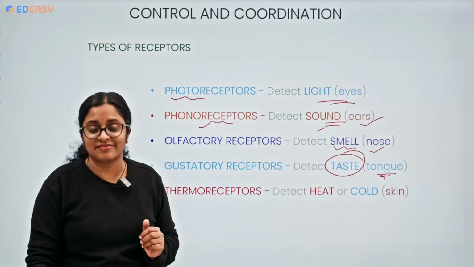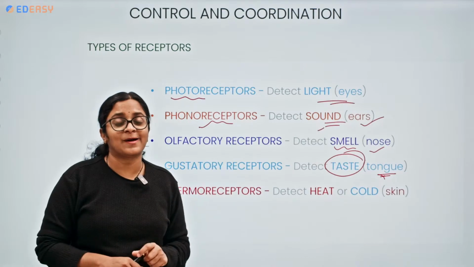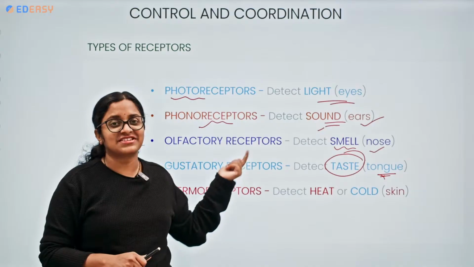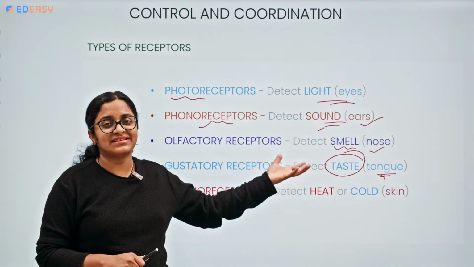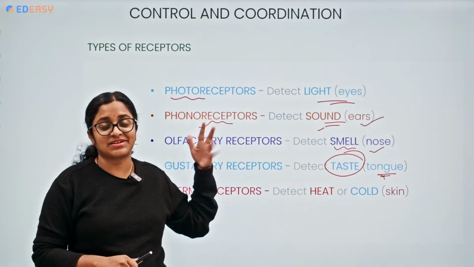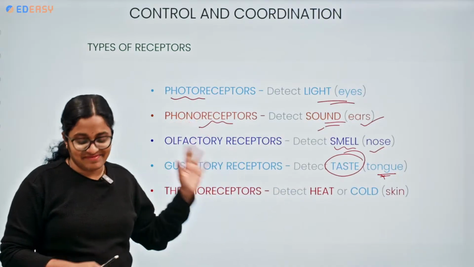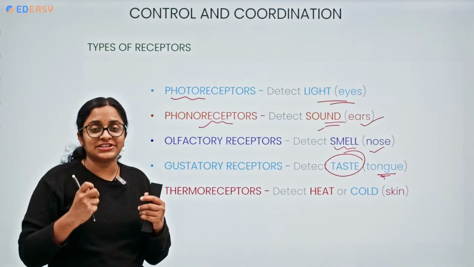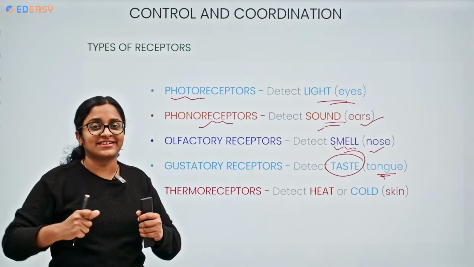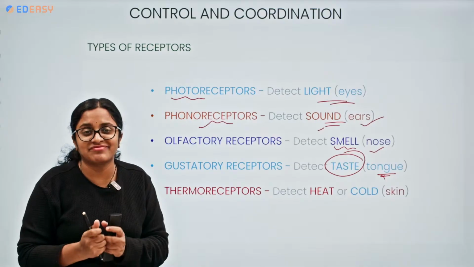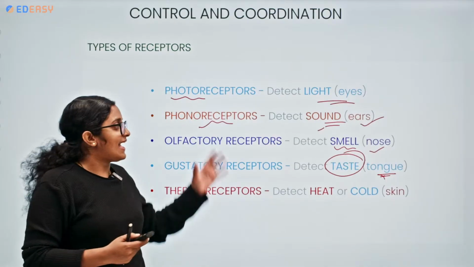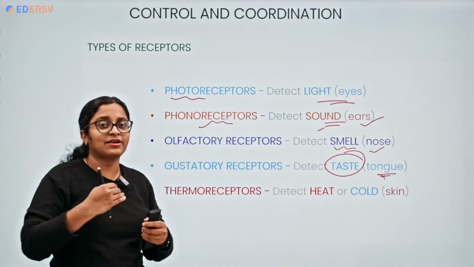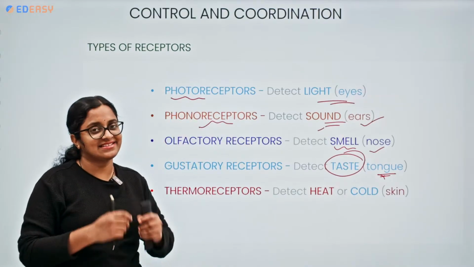Wow, that's really wonderful. Ma'am started with the concept of coordination, and told about the nervous system and endocrine system. Now we are thinking ma'am is into these sense organs and these receptors. What is this? Let me tell you, okay? I just wanted to describe the functioning of control and coordination with respect to human beings. That's the reason I'm introducing all these terms initially, so that whenever I go to the concept, it will be very easy for you.